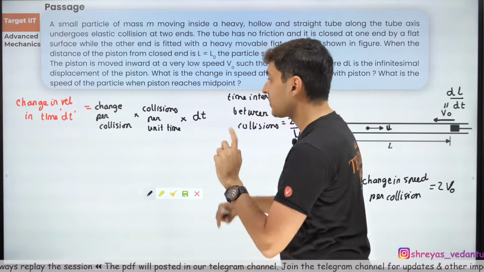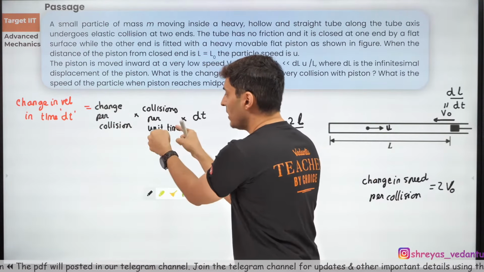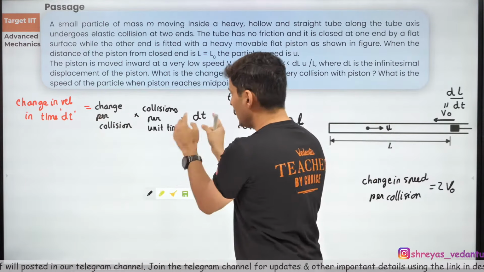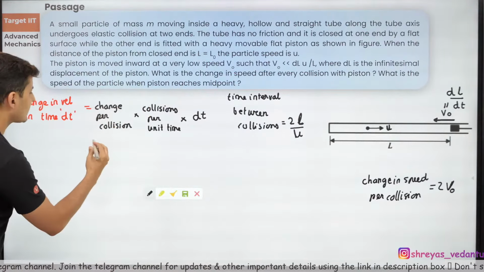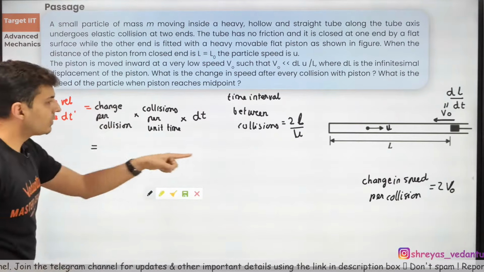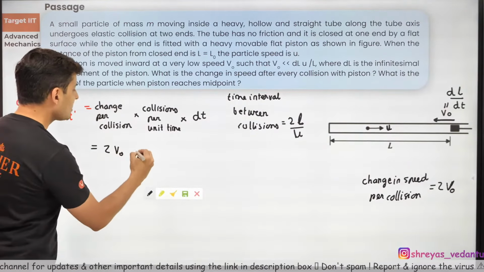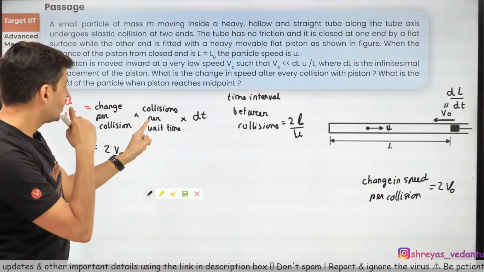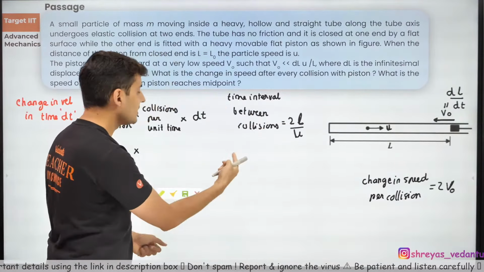Try to learn this. Change per collision into collision per time, but I want it in time dt, so I have multiplied by time dt. Now, do I know all these things? Probably yes. Change per collision is going to be 2v naught. Collisions per unit time, do I know that? No. I know the time interval between the collisions.